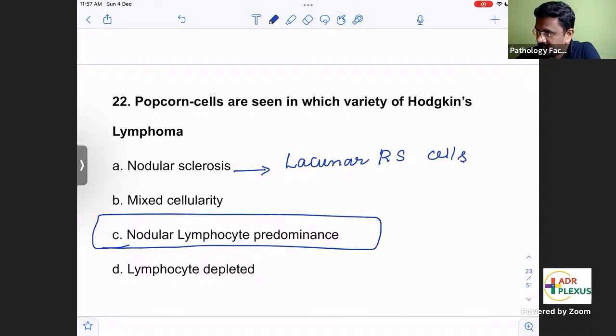Lacunar RS cells. Yes, all of you will know the morphology of the Reed-Sternberg cell. Reed-Sternberg cells have a typical owl's-eye-like appearance with prominent eosinophilic nucleoli.